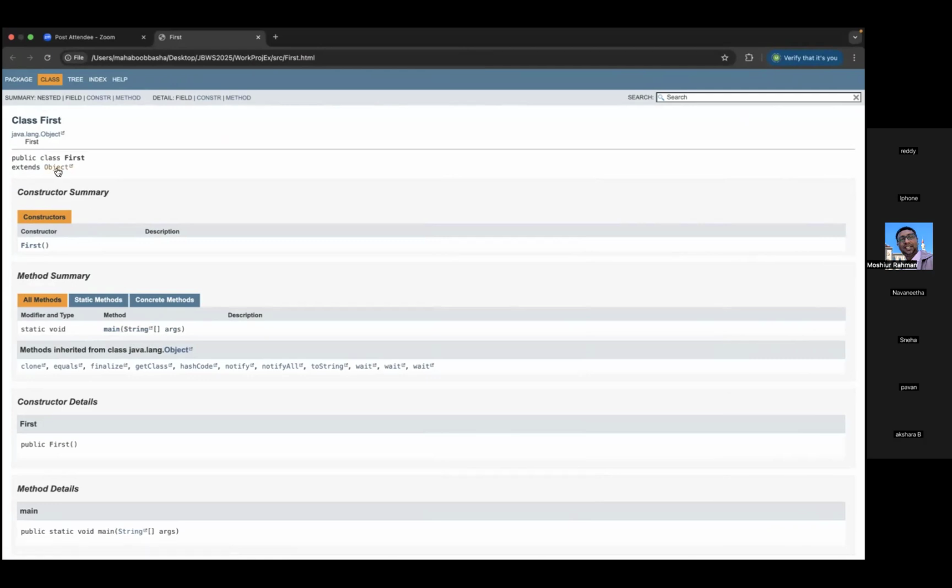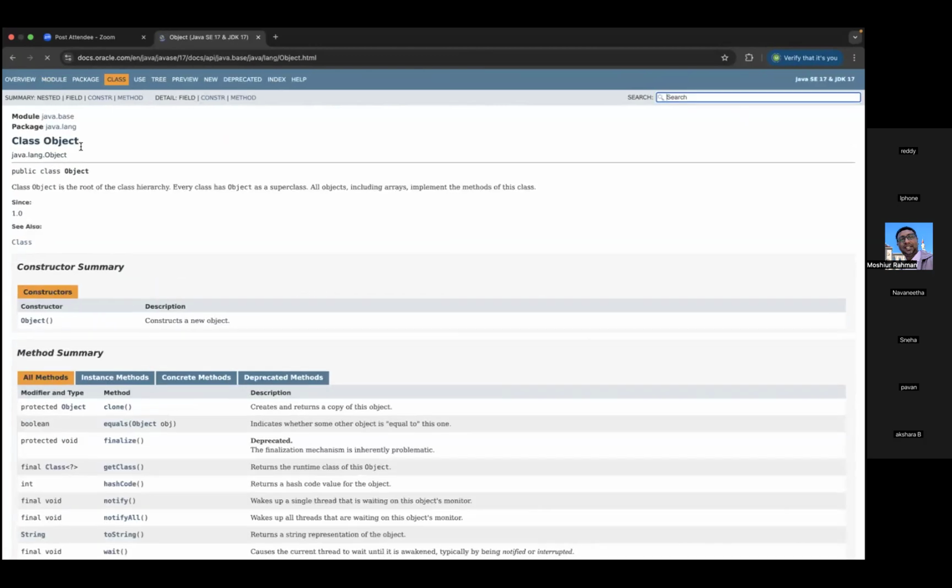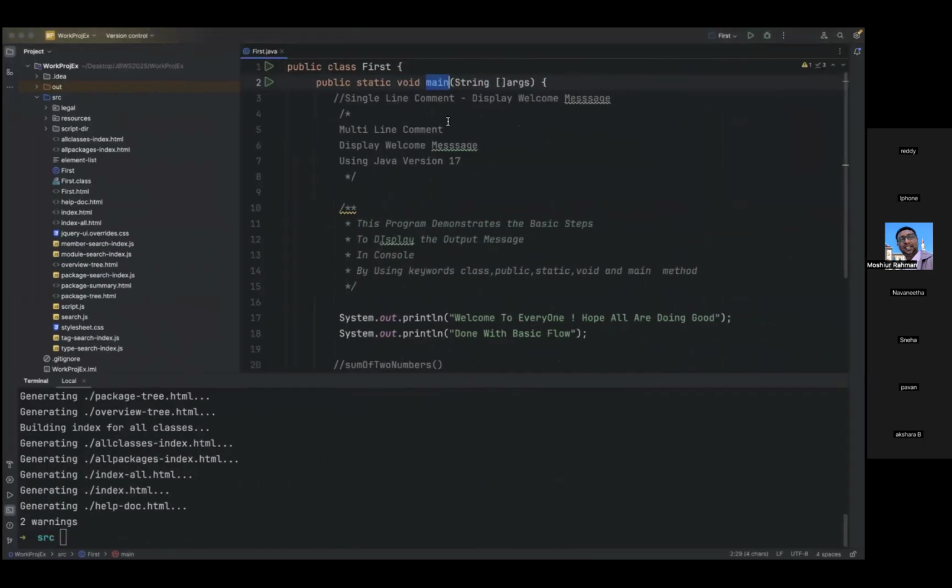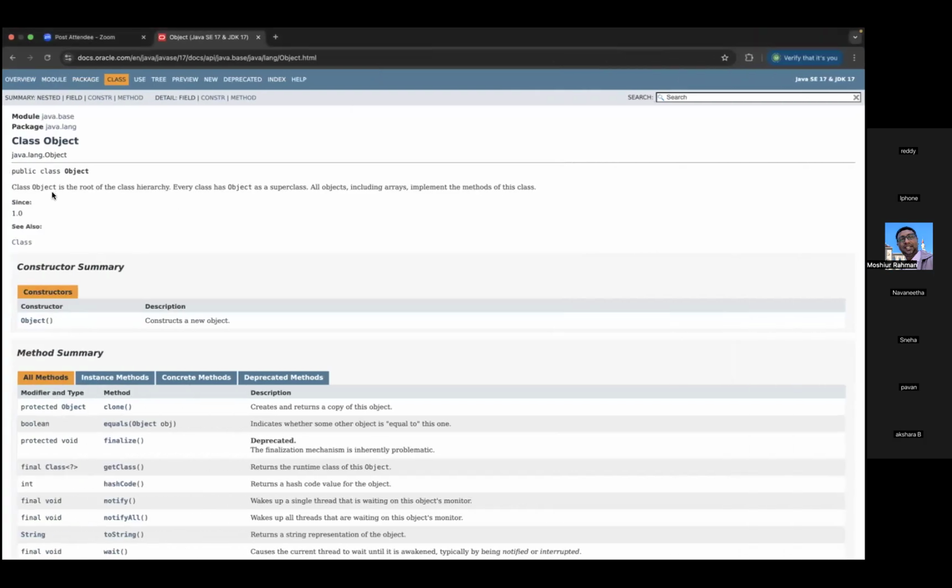So if I want to click object, it will navigate from here. Click on that. It is interlinked, so it reaches this class and gives the description of what basically object is. Meaning that whatever classes you are going to create, whatever user-defined classes you create in Java, all are internally using the Java class Object. Now go back here, it will give the description. Again, it is in link format, so you can click and navigate.